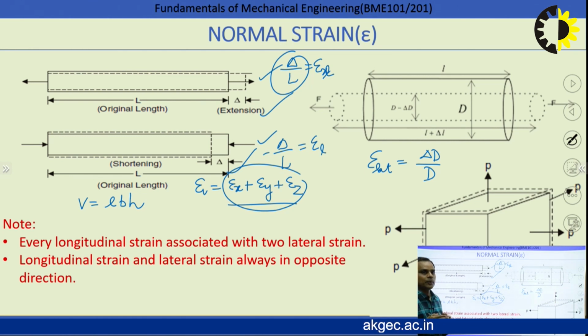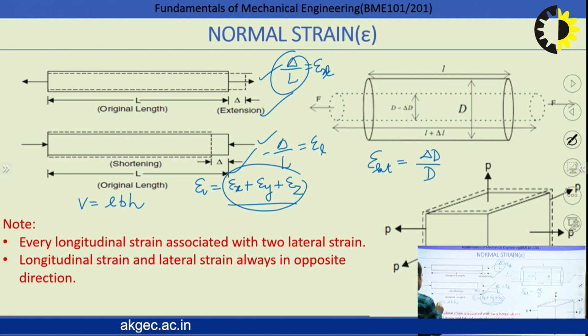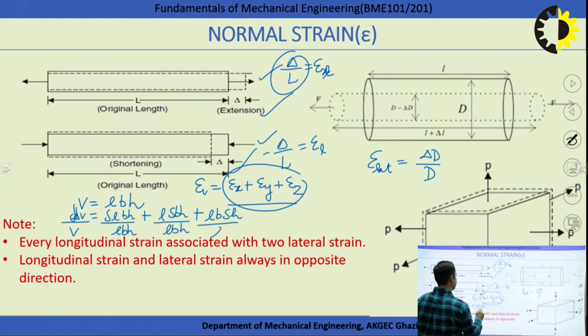V equals L B H. If I do the partial differentiation on both sides, we just have to differentiate with respect to one variable, and the other variables become constant. So I can write like this: del V is equal to del L times B H, with B H remaining constant, plus L del B H plus L B del H. If I divide by the total volume, which is nothing else, that is L B H, L B H, L B H.